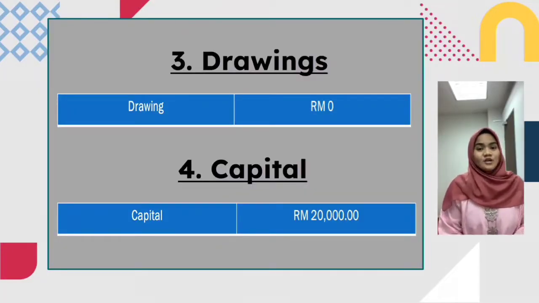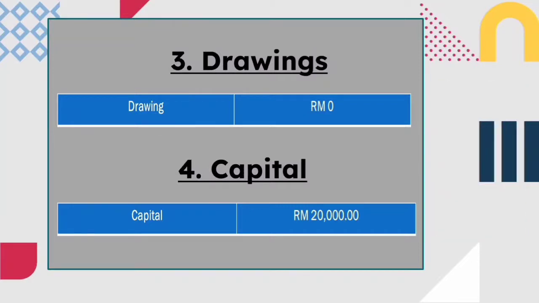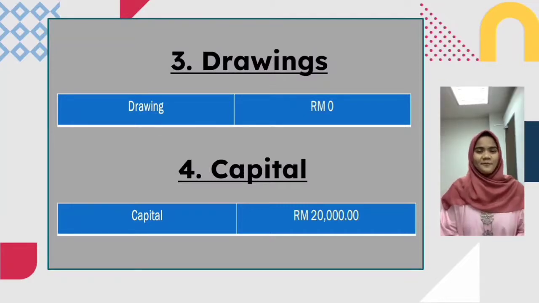The next one is drawing. What is drawing? Drawing is a withdrawal of asset by the owner from the business account. Drawing also needs to be recorded in the balance sheet as reduction in asset and owner equity. As for Sarung Creative, the owner did not make any drawing yet. The next one is capital. Capital is also known as net asset or equity. Capital also refers to any financial resources that are useful in generating income.